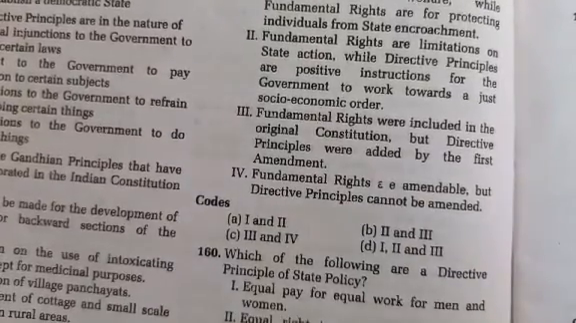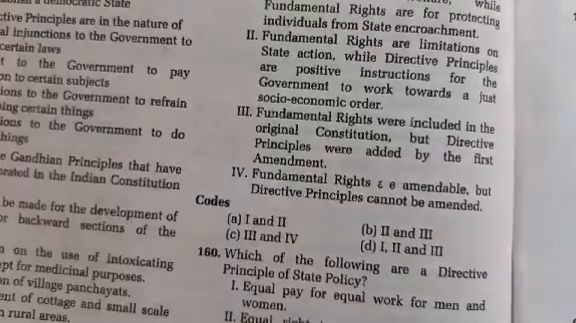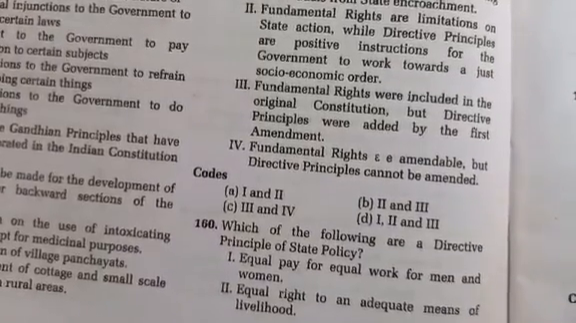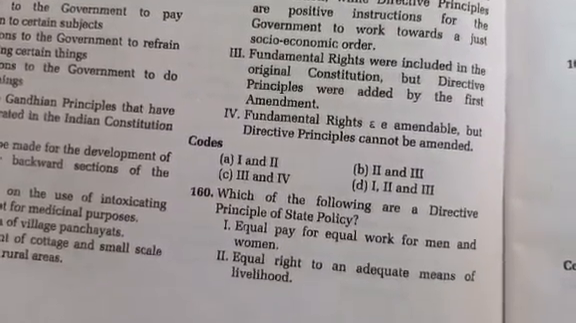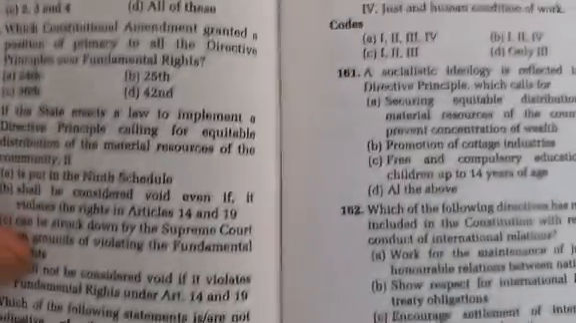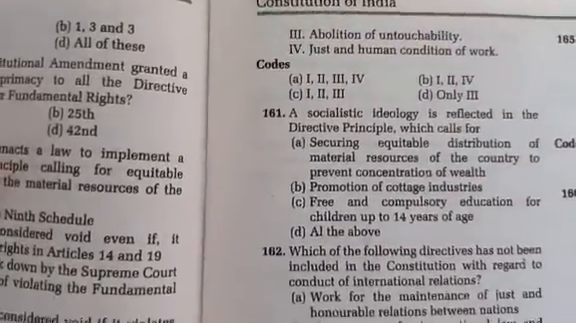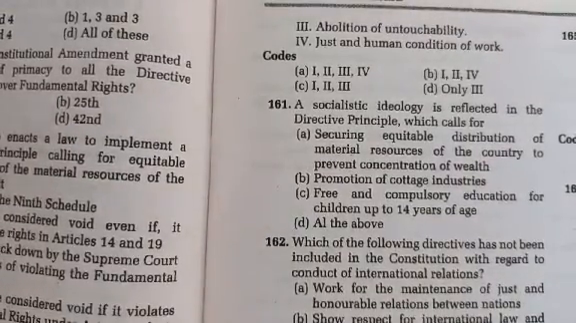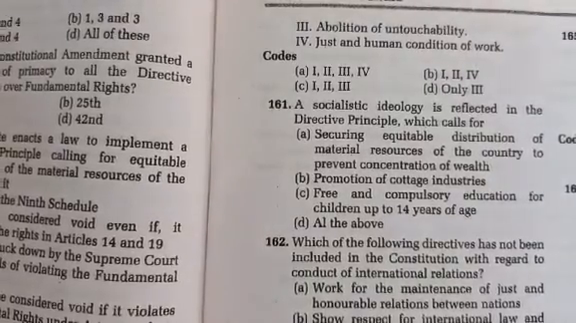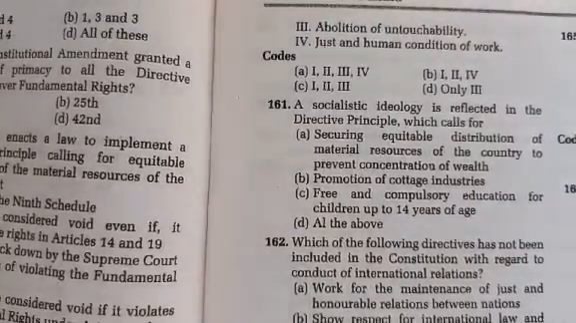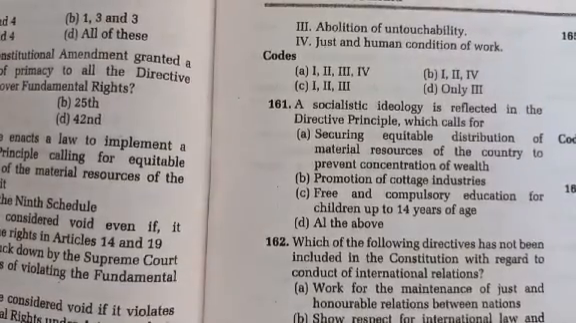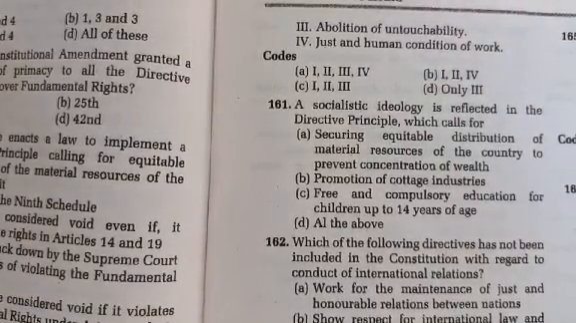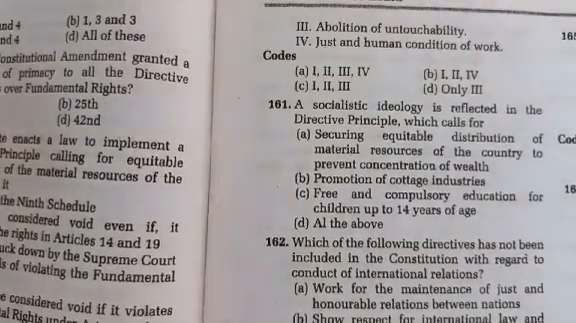Question number 160. Which of the following are directive principles of state policy? Equal pay for equal work for men and women, equal right to an adequate means of livelihood, abolition of untouchability, just and humane conditions of work. So which one is correct? The correct option is option B. Statements first, second and fourth are correct.